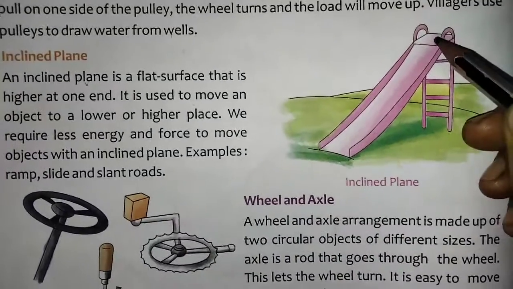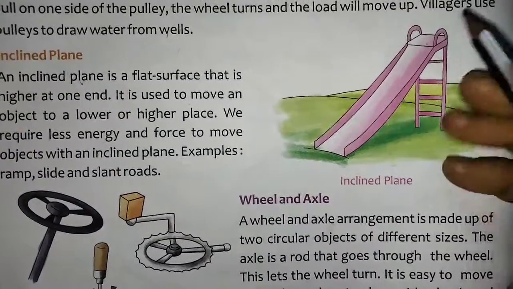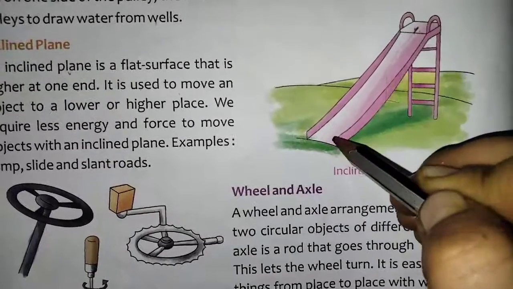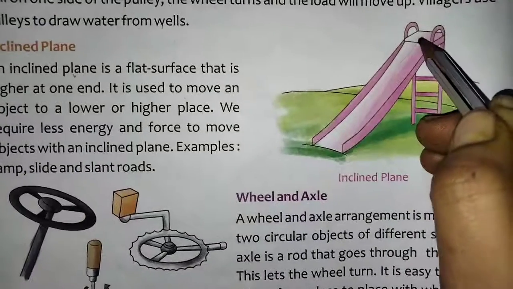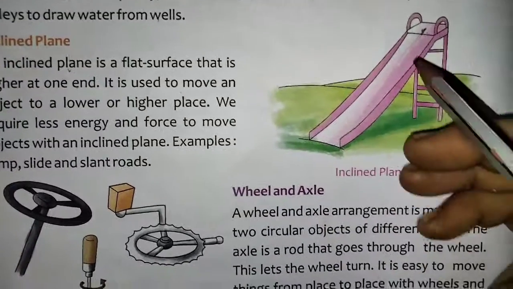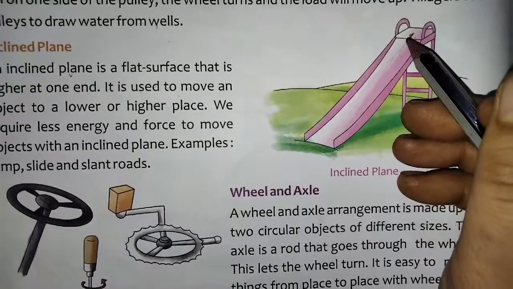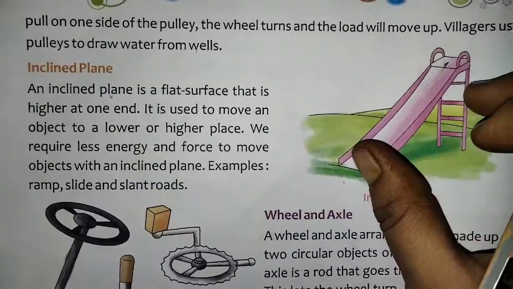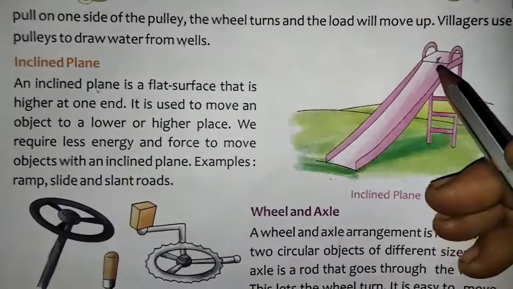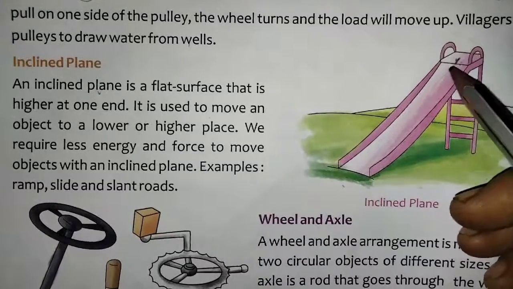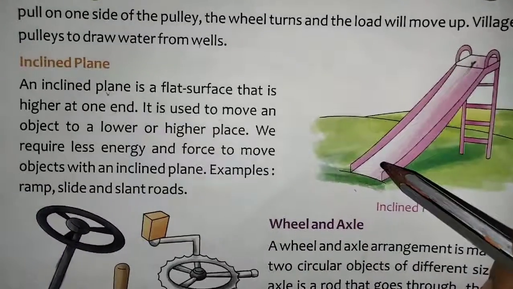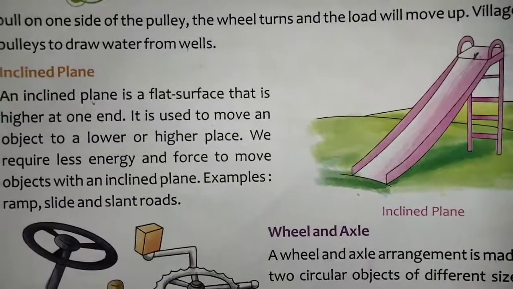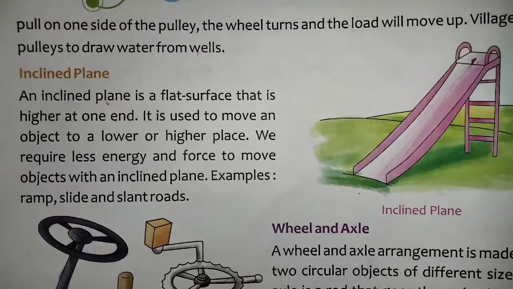Now see there, this is a slide. Now for this, if you sit here you will easily come down. If you throw your ball, it will come down easily. With a heavier object, if you push it from this side, it will come directly down. This is known as an inclined plane. Easily we can move these heavy things from one place to another. I hope you understood this. Next, wheel and axle we will learn in the next class, children.